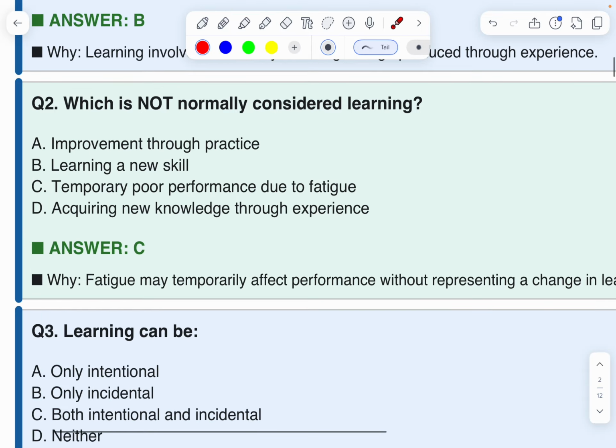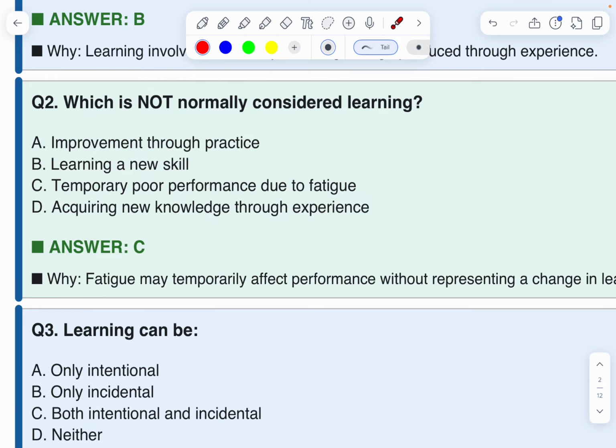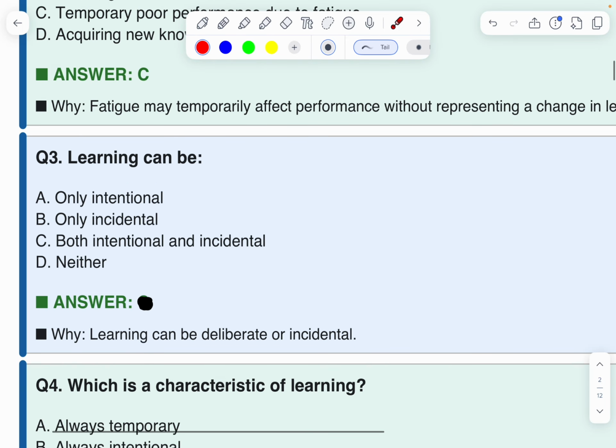Next, learning can be only intentional, only incidental, both intentional and incidental, or neither. What is meant by intentional? It means goal oriented. What is meant by incidental? Suddenly. Therefore, the answer is C. C is the correct answer.